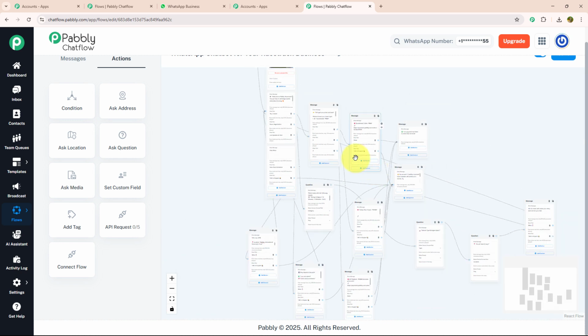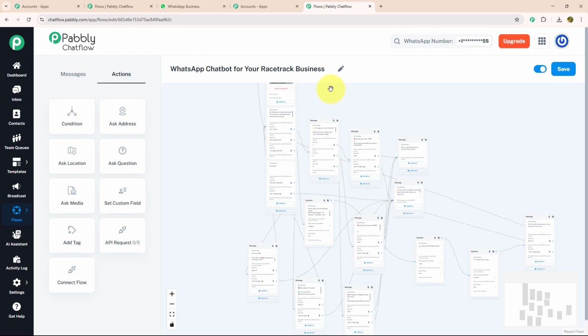So yes, as you can see, I have made this chatbot and filled in all the design information that would be needed to run a chatbot for a race tracking business. Now, on to our last step. Don't forget to activate your flow and save it. As you can see, I got a message that the flow updated successfully. That means my flow is ready to run in real time.